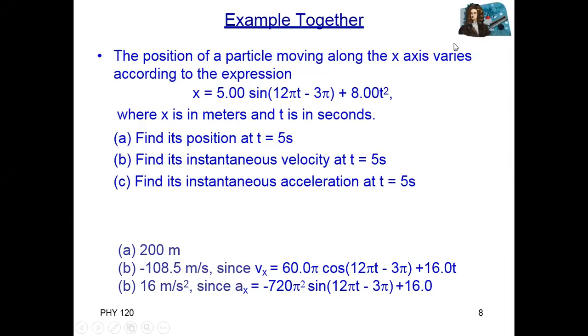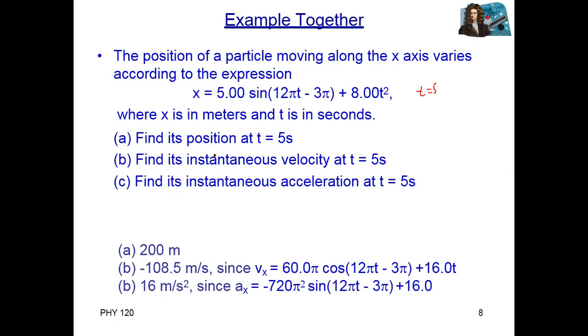Position is given: x is equal to 5 sin(12 pi t minus 3 pi) plus 8 t square, with x the displacement or distance in meters and time in seconds. What we need to find is the position after 5 seconds. Just put t is equal to 5 in this equation.